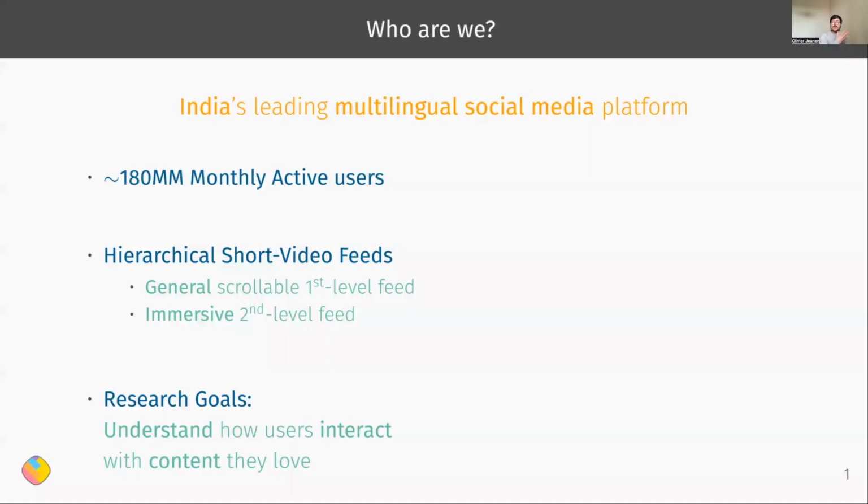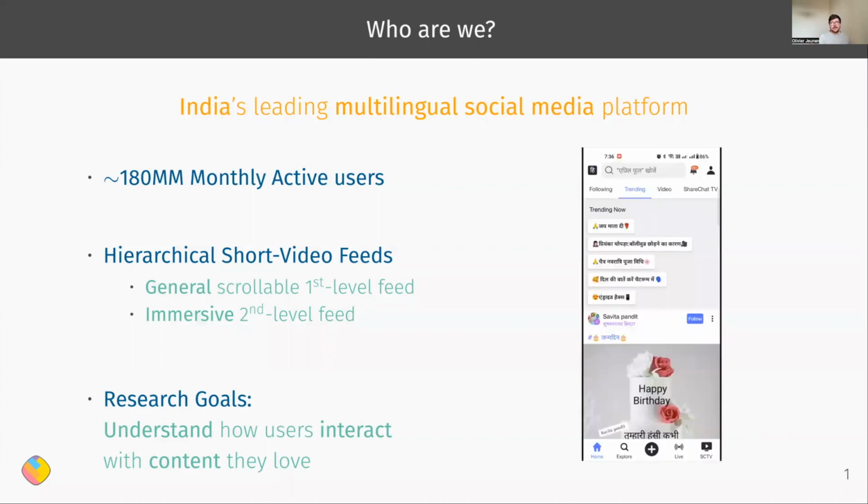Now, a first question that some of you might have is, who is ShareChat? We are India's leading multilingual social media platform. We have around 118 million monthly active users, and we have an app which has these hierarchical short video feeds. Meaning we have a first-level scrollable feed, and the users can enter a more full-screen second-level feed via any first-level item.